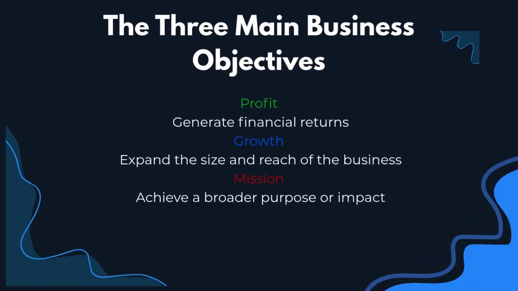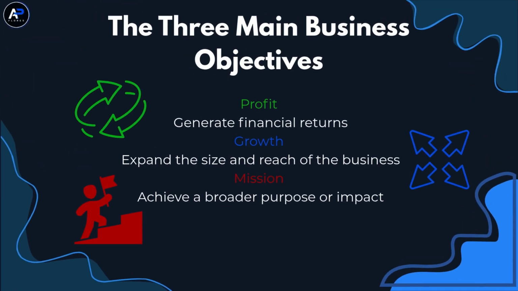To begin, an objective is simply a goal that a business is trying to achieve. While every company needs enough revenue to survive, businesses don't always prioritize the same things. Three common objectives are profit, growth, and mission. Profit focuses on generating financial returns, growth focuses on expanding the size and reach of the business, and mission focuses on achieving a broader purpose or impact. A business can pursue all three, but one may be more important when making a particular decision.